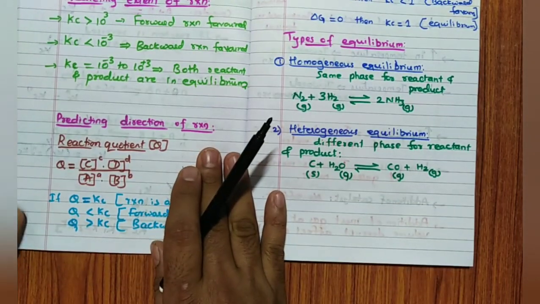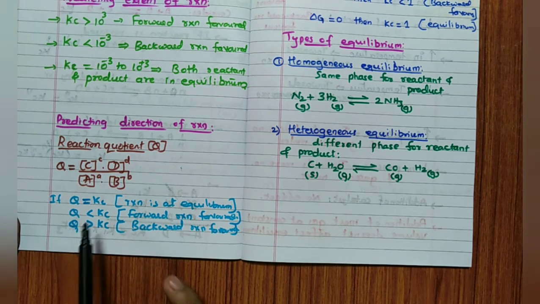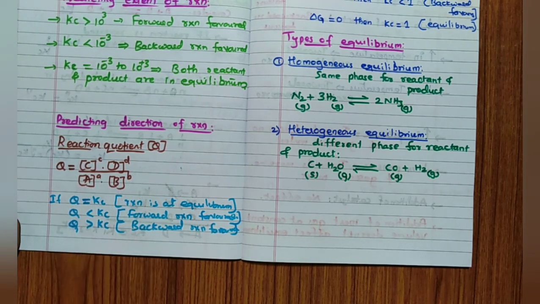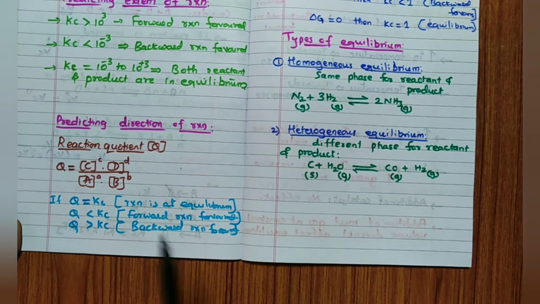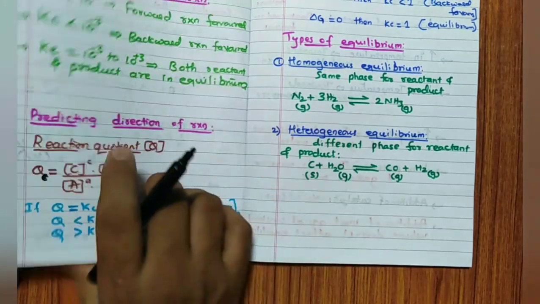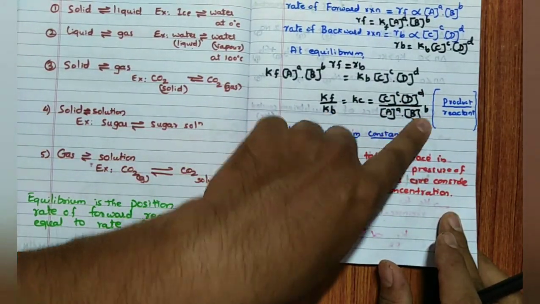Then predicting the direction of reaction, very important. Here I have considered the reaction quotient. Reaction quotient is defined as C to the power c into D to the power d divided by A to the power a into B to the power b. Then you can ask, sir, what is the difference between Qc and what is Kc? See, Kc value I have written like this: C to the power c into D to the power d divided by A to the power a into B to the power b.